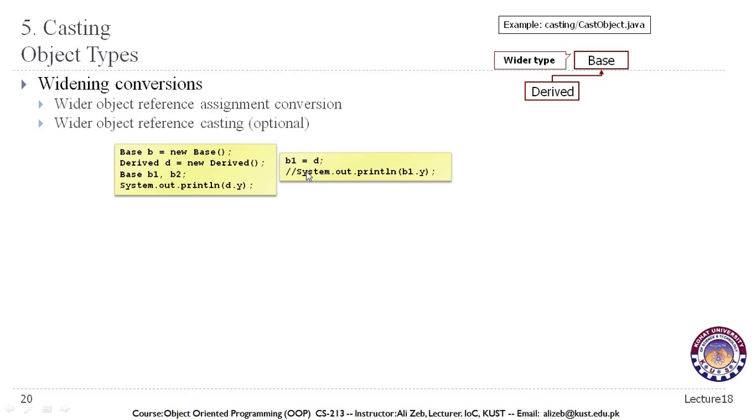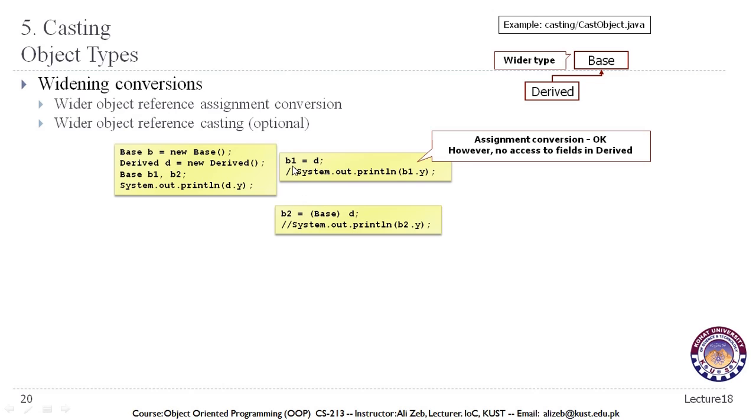So we have declared an object of the subclass and we can assign it to an object of the superclass because it is a widening conversion, and we will not get any error for this. But as we have been saying since our previous lectures, we cannot access the methods or fields of the subclass through the object of the superclass.